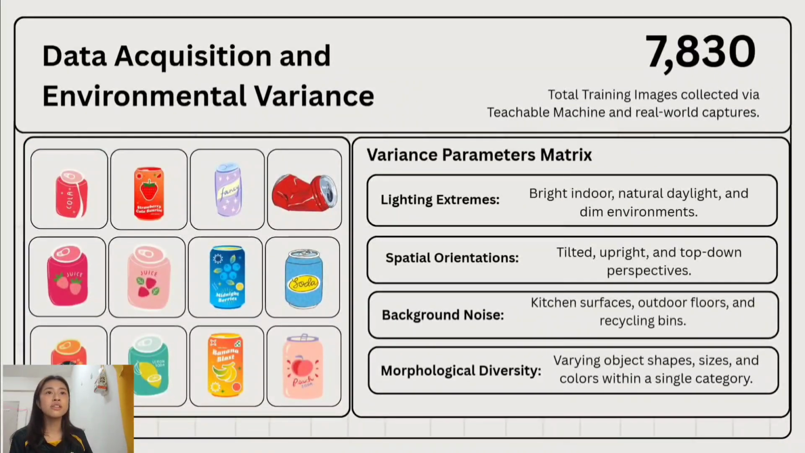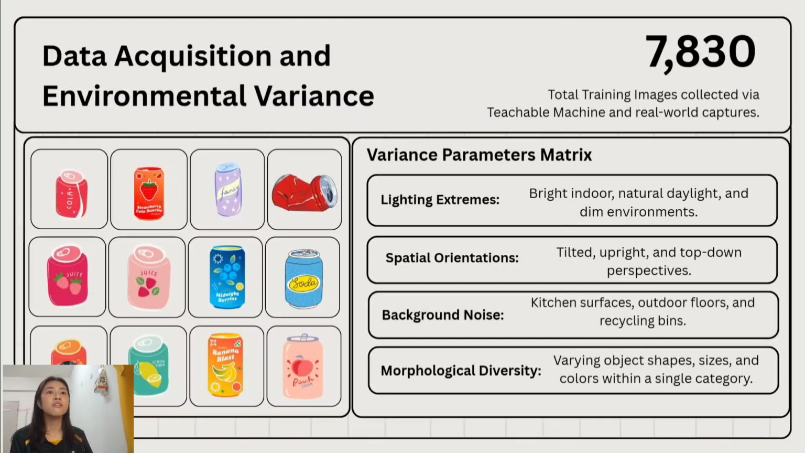Next, to train our model, we collected a total of 7,830 training images using Teachable Machine and also real-world image capture. We wanted the dataset to be as realistic as possible, so we included different conditions. First, we used different lighting environments such as bright indoor lighting, natural daylight, and dim conditions.